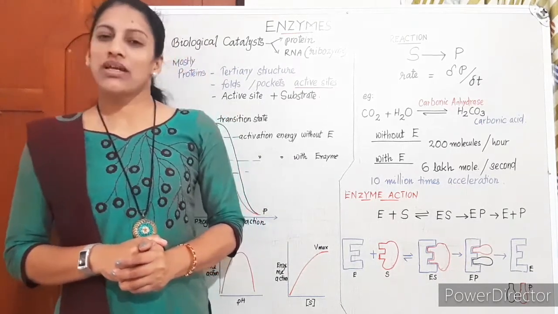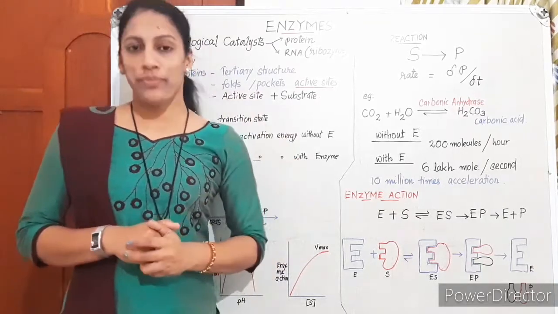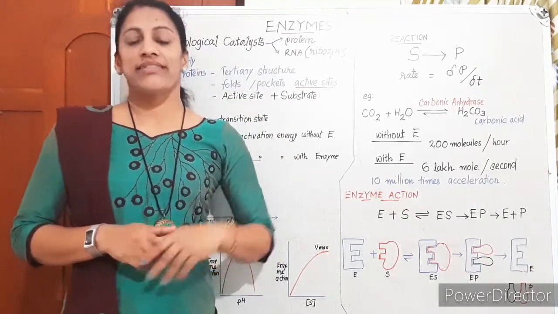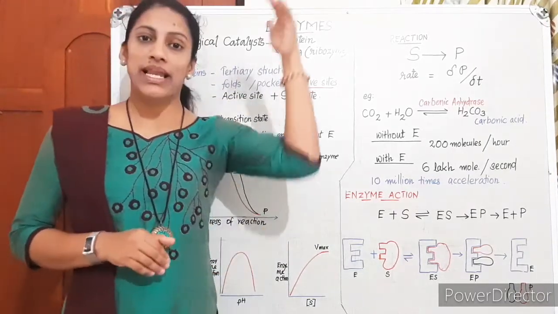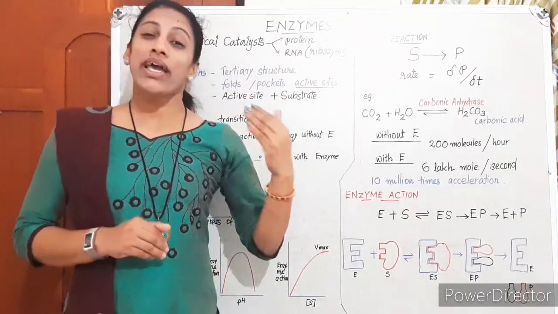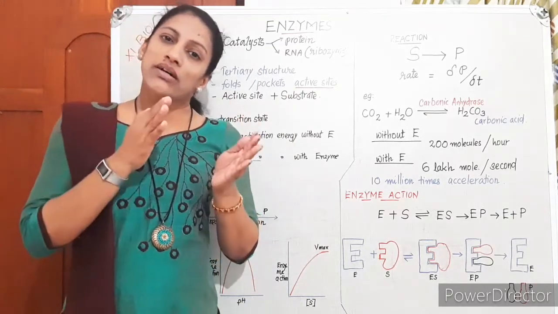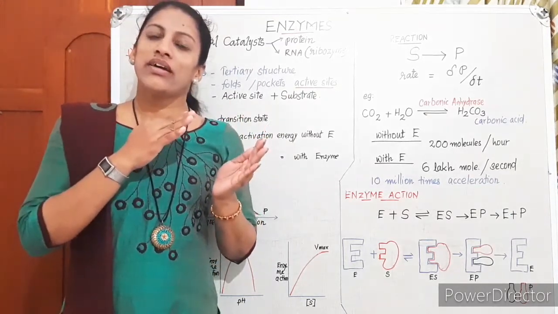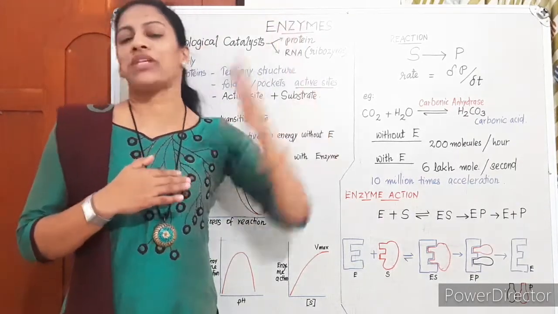Enzyme actions are not usually favored by high temperature and high pH, whereas there are organisms which live in high temperature, hypersaline lagoons and all, high salted areas. Such organisms have enzymes that are thermostable. They may require a higher optimum temperature.